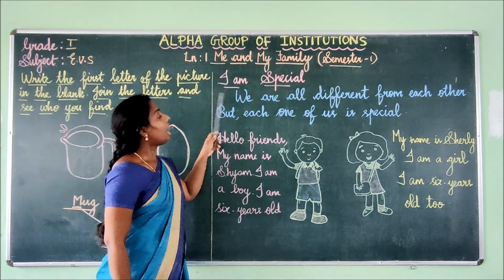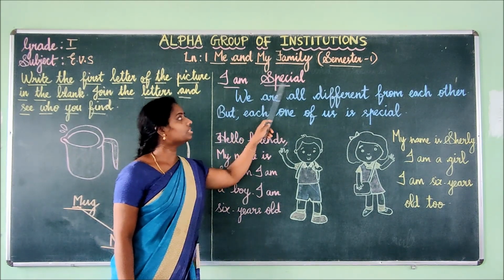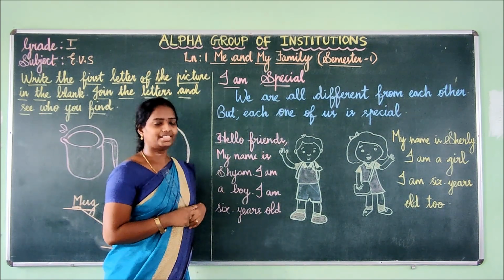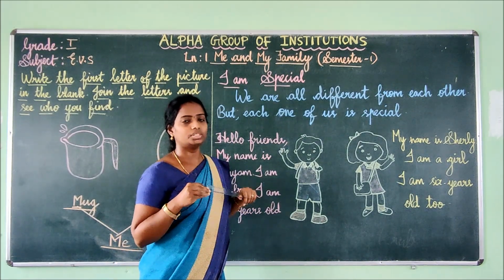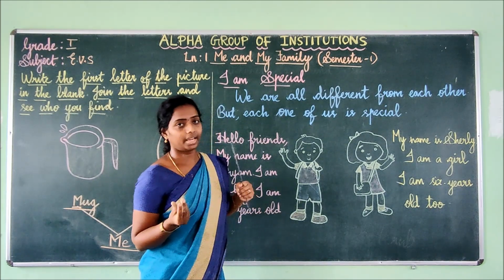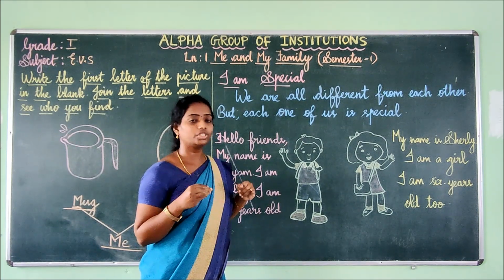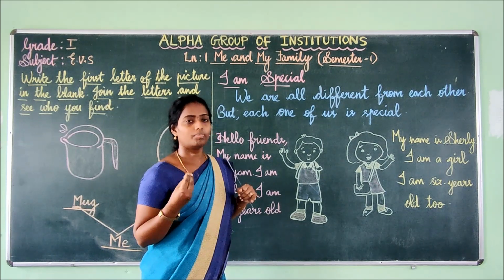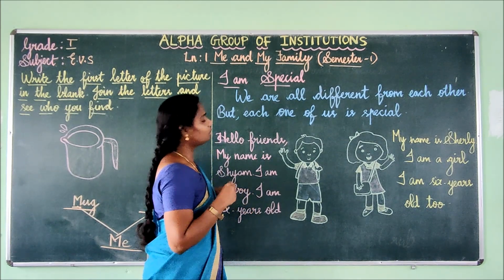See, children. I-A-M, S-P-E-C-I-A-L, special. I am special, isn't it? Each one of us is special in their activities, in their doing things, whatever it may be. They will read, they used to play, they used to read books, they used to watch TV, whatever the things, they are special in separate things, isn't it? Like maybe drawing or reading or playing, whatever it is, they are special in their things, isn't it? That is what we are going to see here.